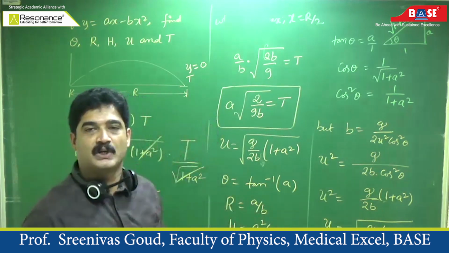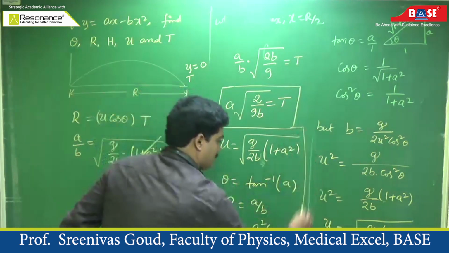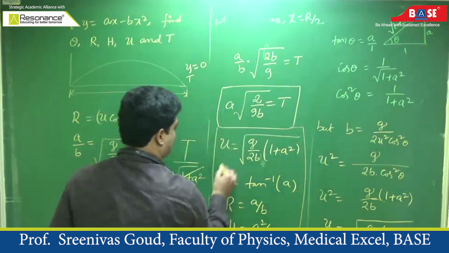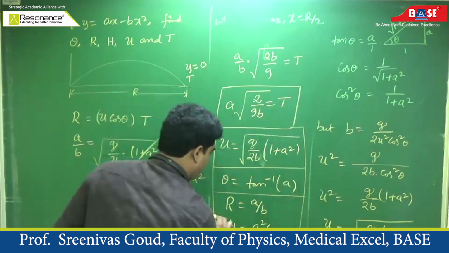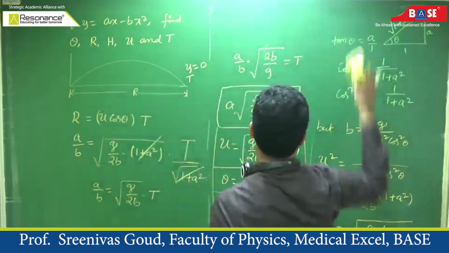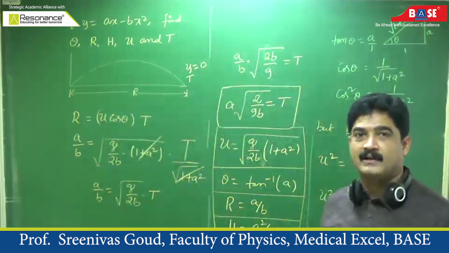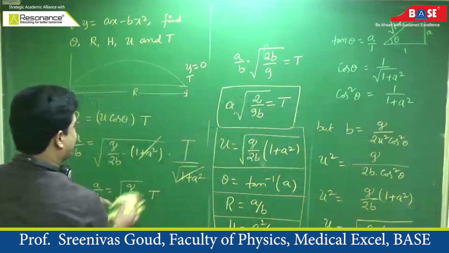So this is a conceptual numerical where you have 5 concepts to find out: initial velocity, time of flight, angle of projection, range and maximum height. So I keep these formulas here.